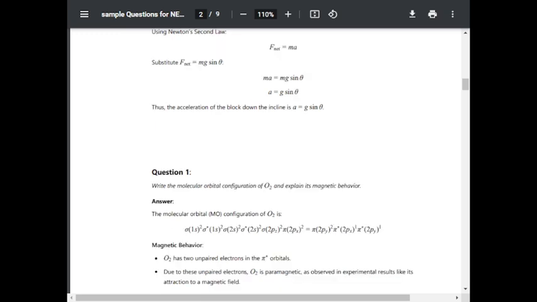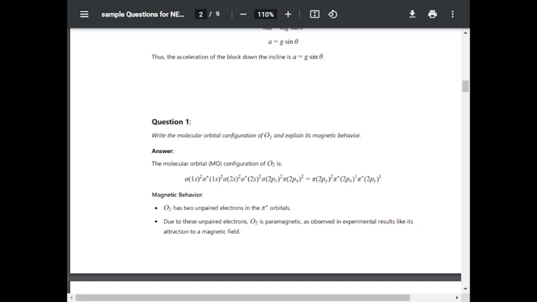The answer is: molecular orbital configuration of O2 is sigma 1s squared, sigma star 1s squared, sigma 2s squared, sigma star 2s squared, sigma 2pz squared, pi 2px squared, pi 2py squared, pi star 2px to the power 1, pi star 2py to the power 1.